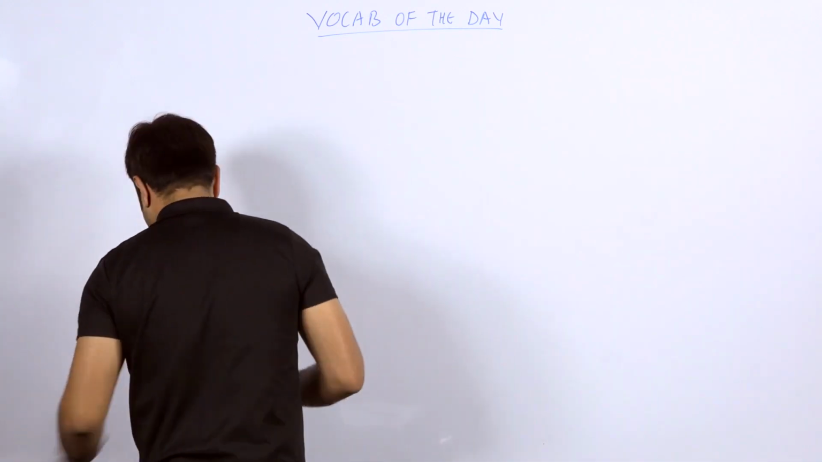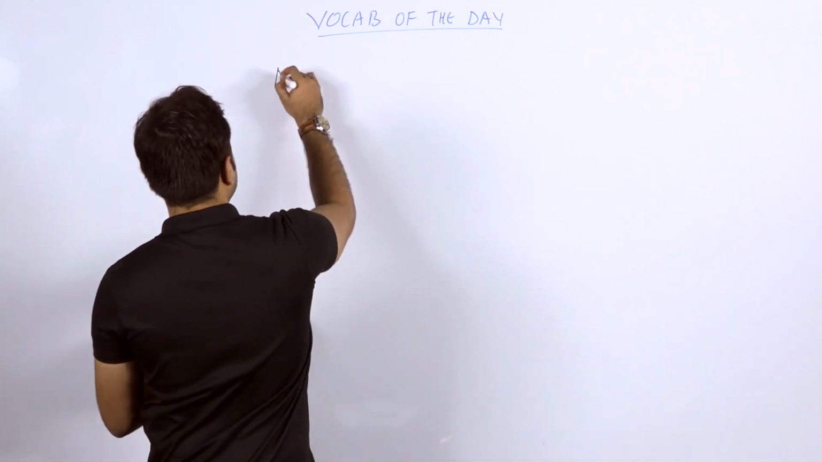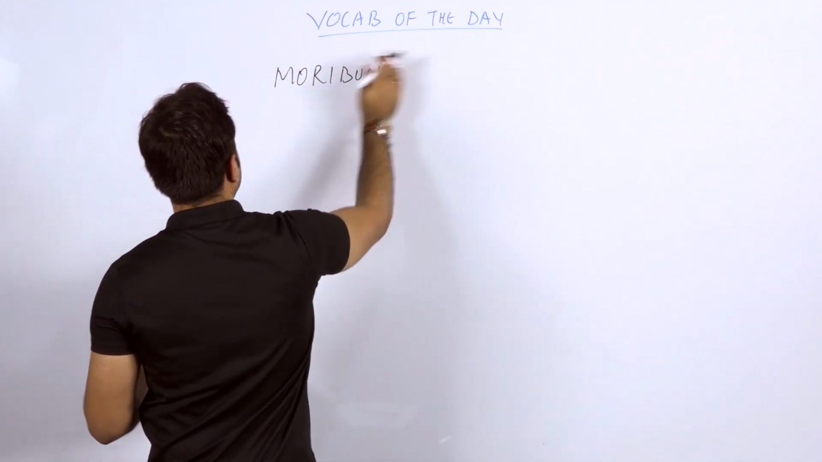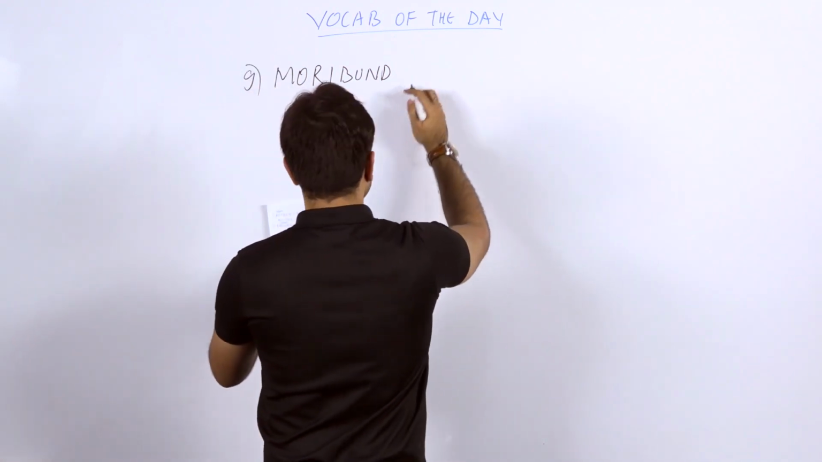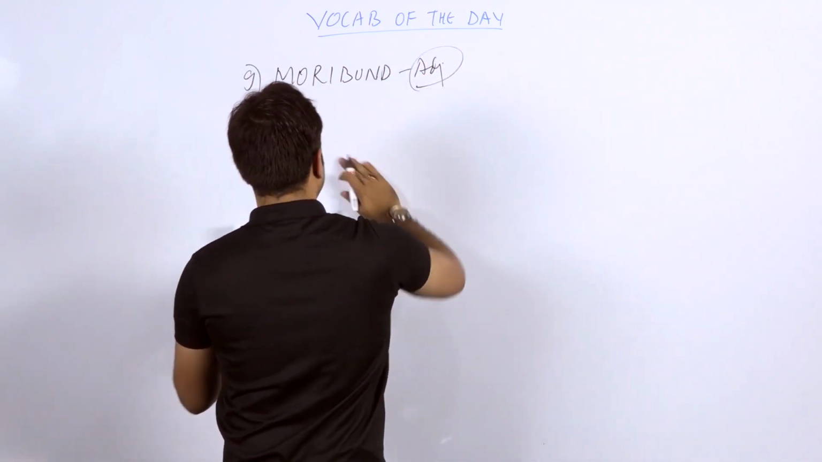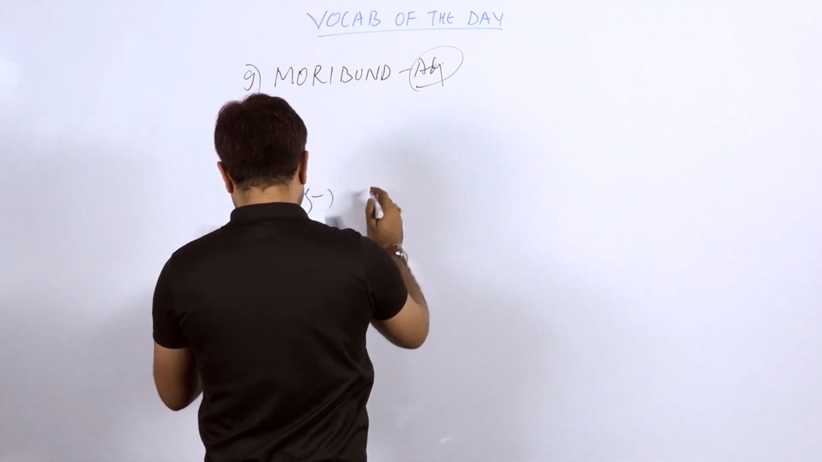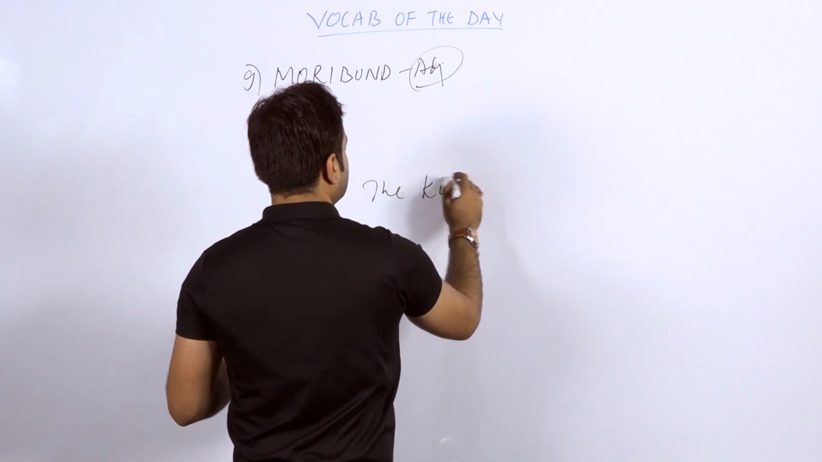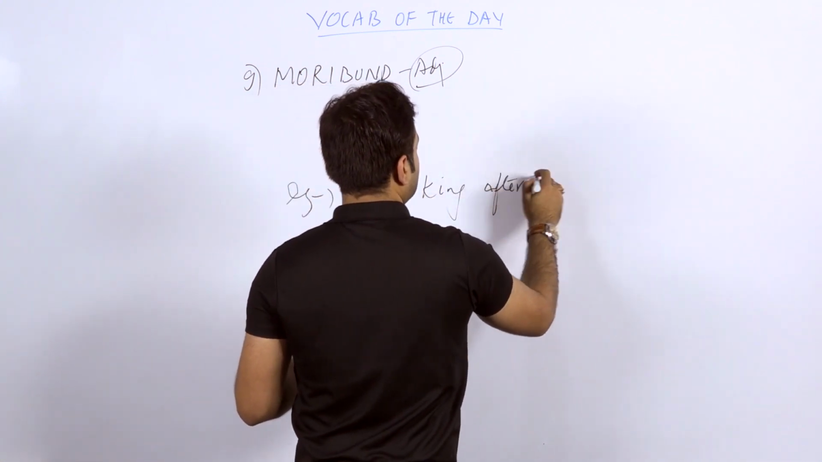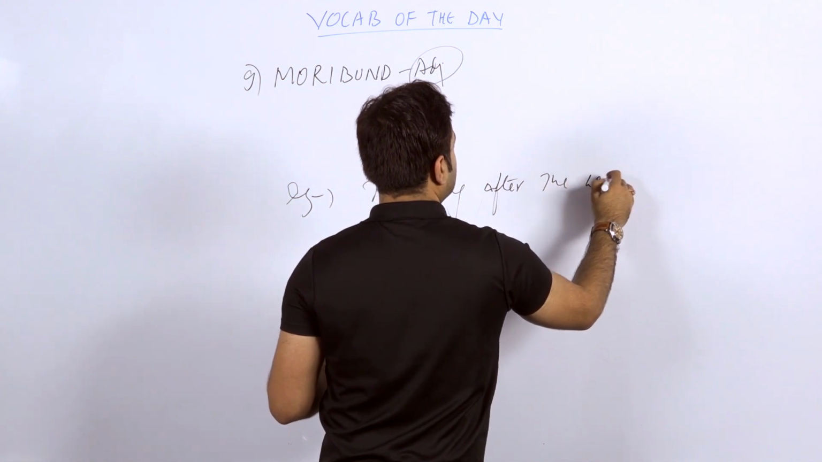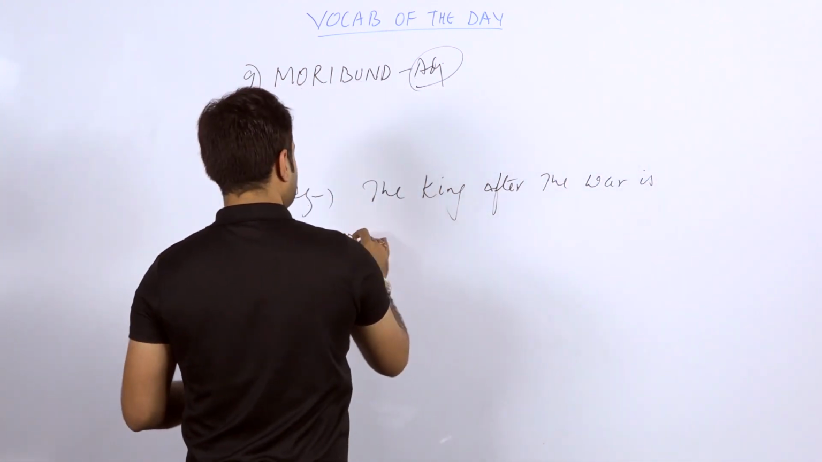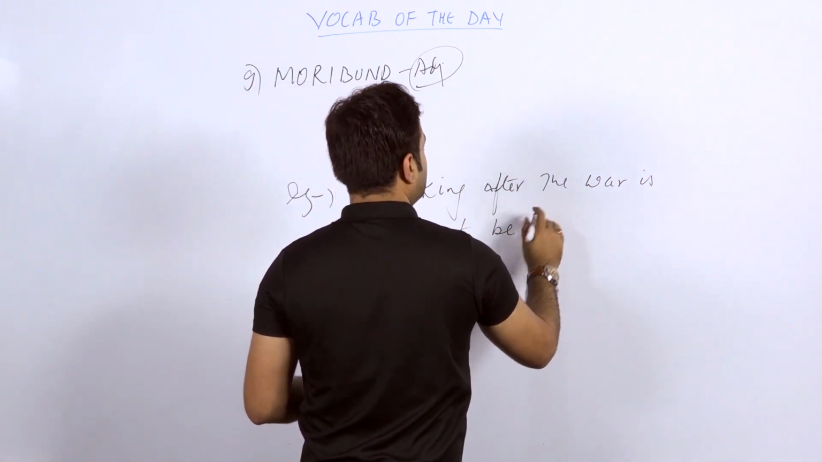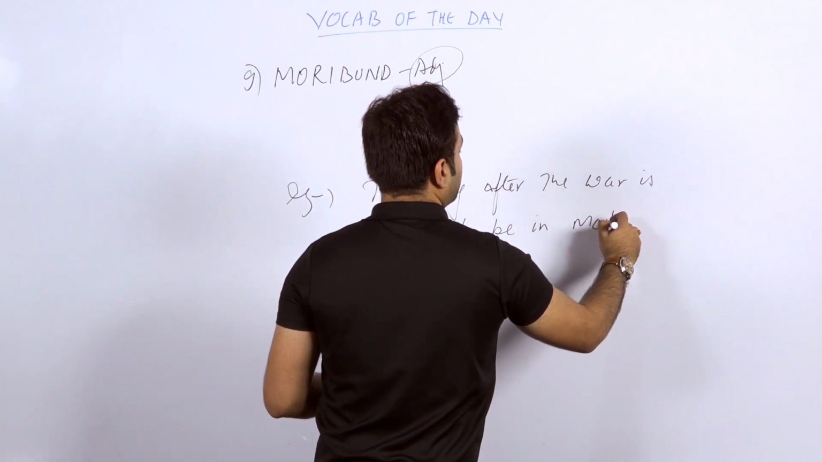The next word which we are going to discuss is moribund. That is the ninth word, moribund. It can be used as an adjective in the sentence. So what is the sentence? First of all, let us understand the sentence. The sentence is: the king, after the war is over, seems to be in moribund.